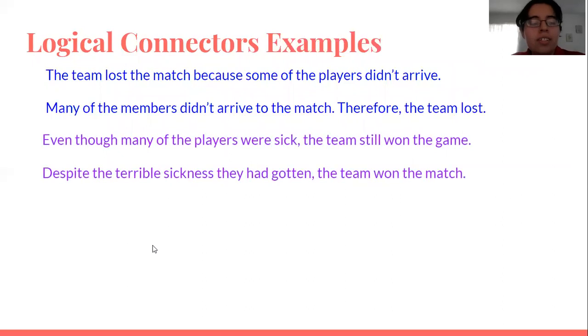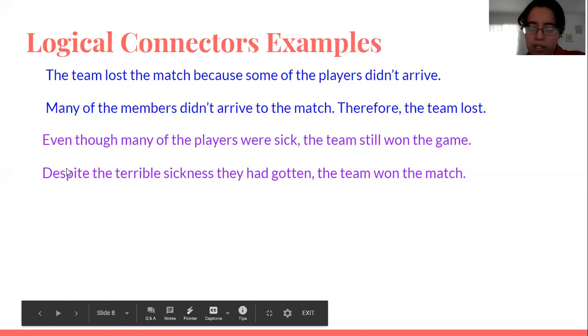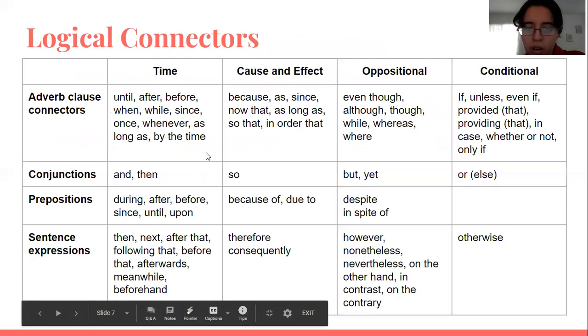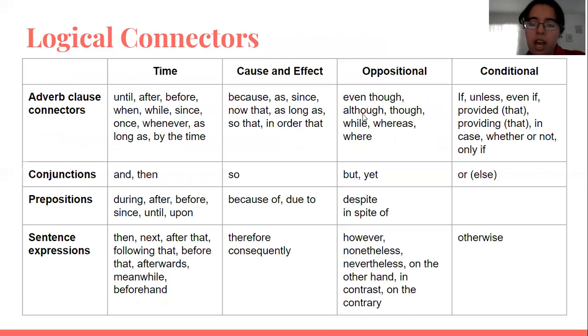Now for the next examples. Even though many of the players were sick, the team still won the game, and despite the terrible sickness they had gotten, the team won the game. So "even though" and "despite". Even though: oppositional adverb clause connector, and despite: oppositional preposition.